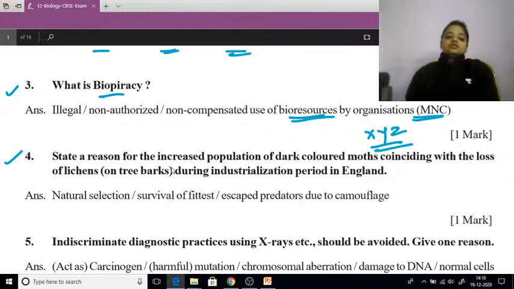State a reason for the increased population of dark colored moths coinciding with the loss of lichens during the industrialization period in England.